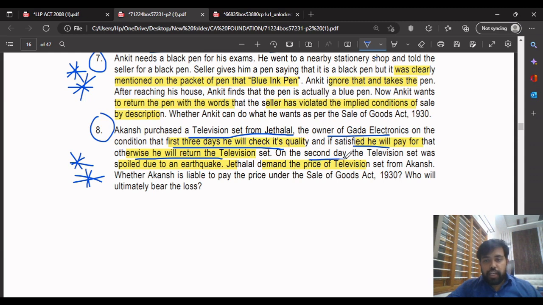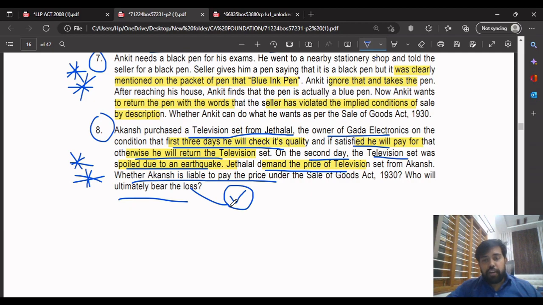But on the second day, the television set was spoiled due to an earthquake. Jetalal demands the price of the television set. Whether Lokanch is liable to pay the price, and who will ultimately bear the loss? The solution is that ultimately the seller will bear the loss.